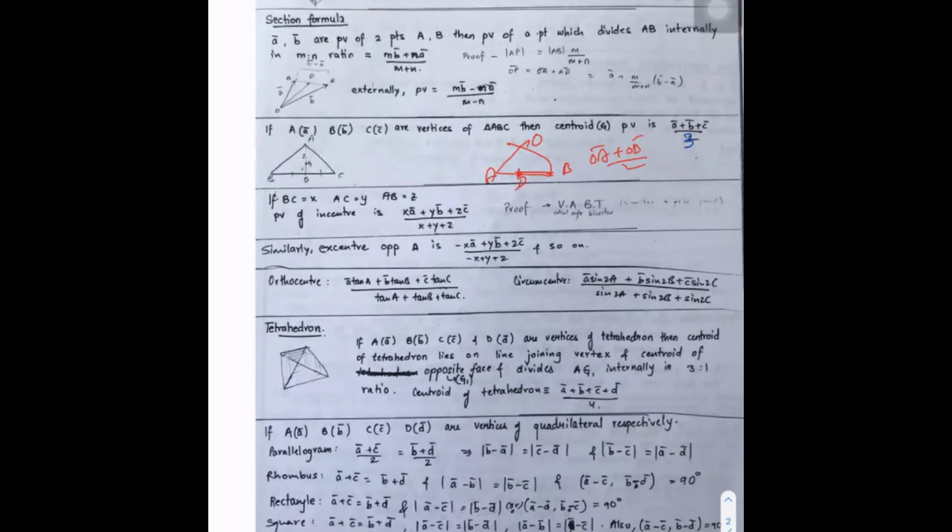Next, one more result is that centroid is application of this result. And at the same time, midpoint is also application of the section formula only. So A bar plus B bar by 2. If O is origin, if A bar and B bar are these points, then this midpoint is obviously (OA bar plus OB bar) by 2. Okay. So here centroid formula is (A bar plus B bar plus C bar) by 3.